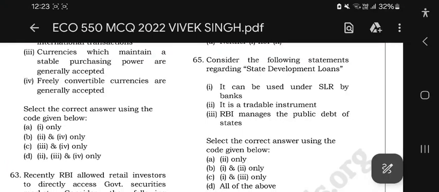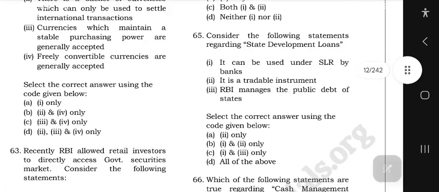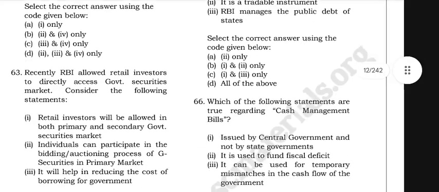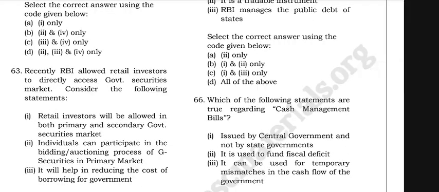Consider all statements regarding the state development loans. It can be used under the SLR by banks. It is a tradable instrument. RBI manages the public debt of states. So the correct answer is in the code given below.